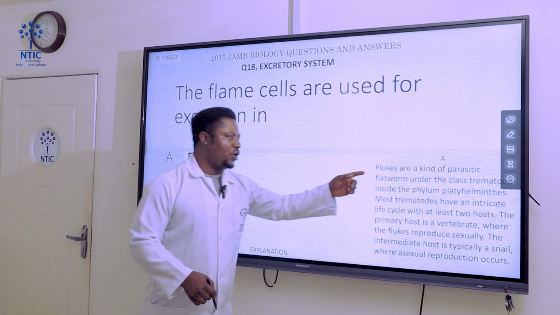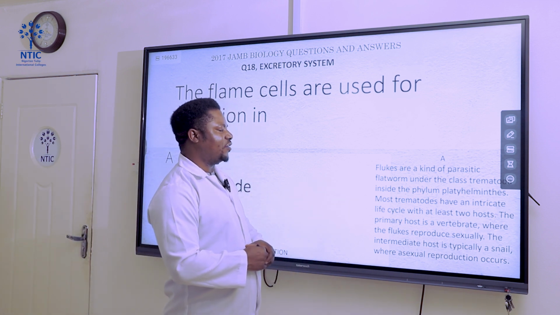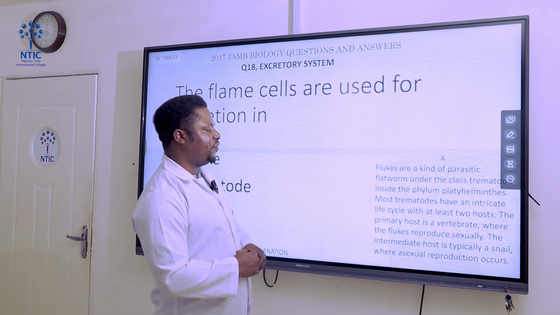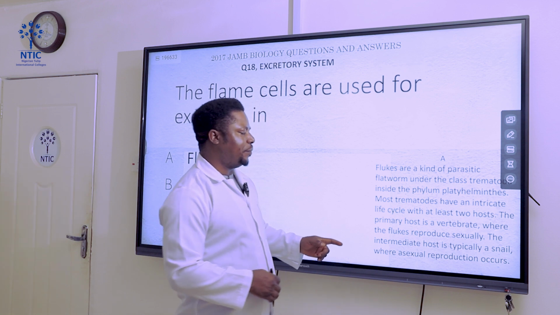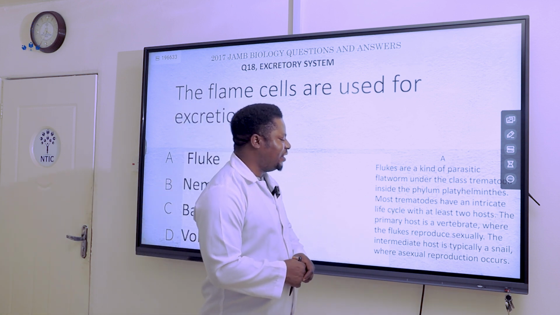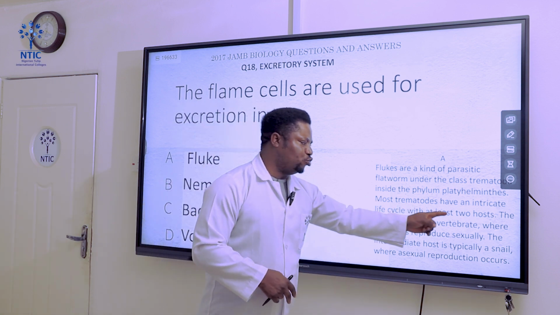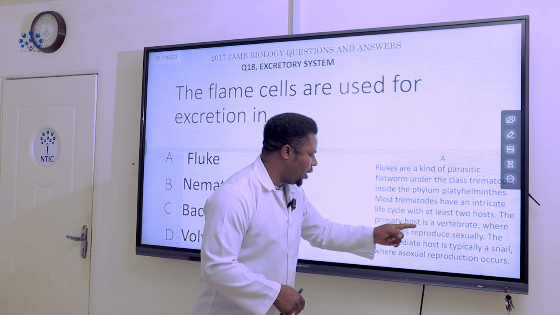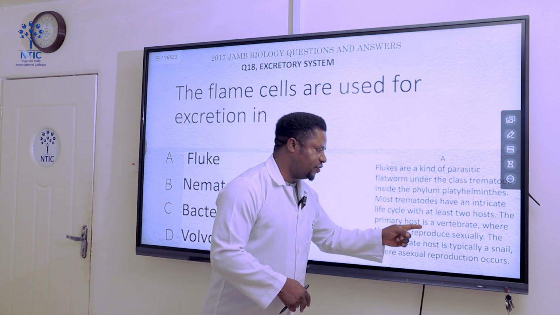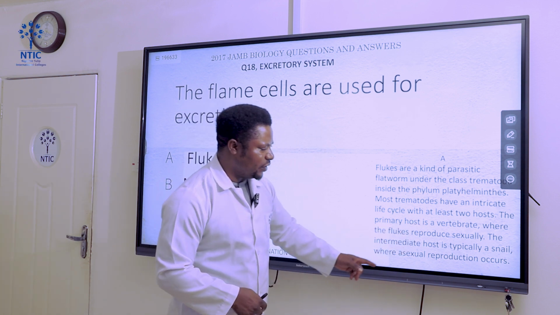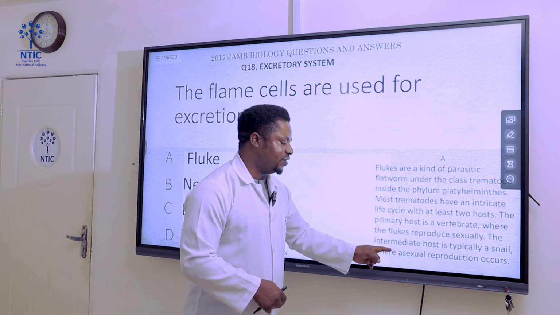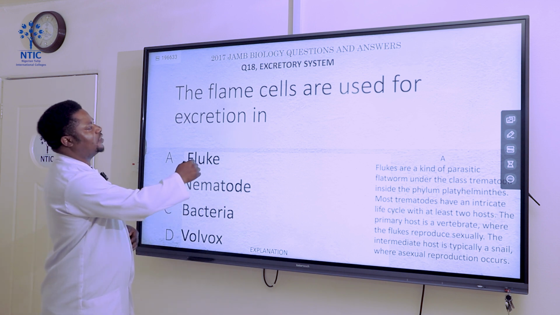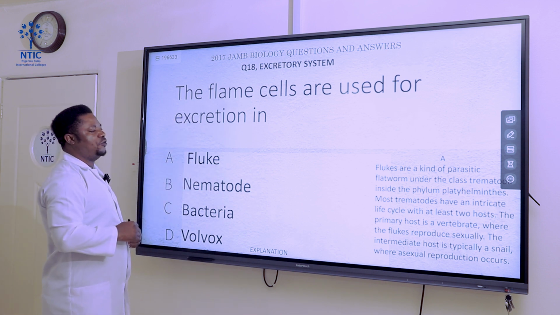We said flukes are a kind of parasitic flatworm under the class Trematoda, inside the phylum Platyhelminthes. Most trematodes have an intricate life cycle with at least two hosts. The primary host is a vertebrate where the fluke reproduces sexually. The intermediate host is typically a snail where asexual reproduction occurs. So going by that, you discover that our answer to this question is fluke.